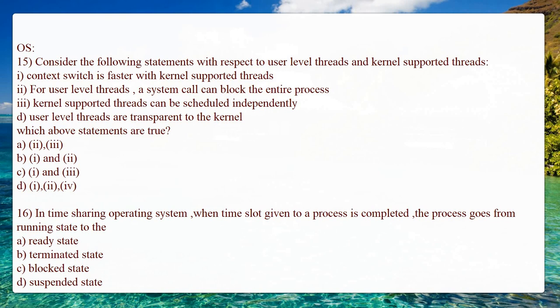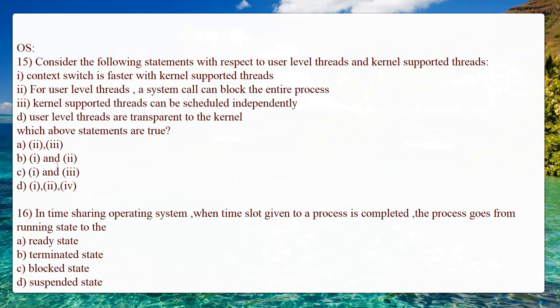First thing is the context switch. Context switch is faster with kernel supported threads, which means kernel level threads versus user level threads. In user level threads, the context switch time is less, whereas in case of kernel level threads, it is more. Next, for user level threads, a system call can block the entire process.